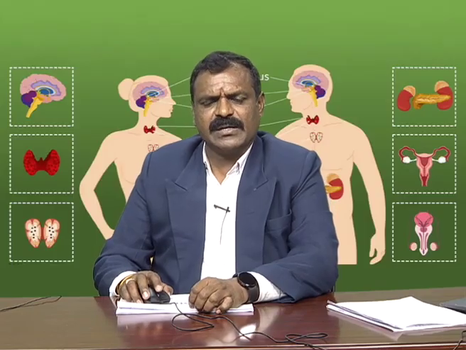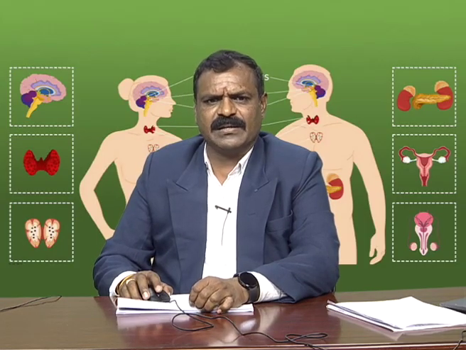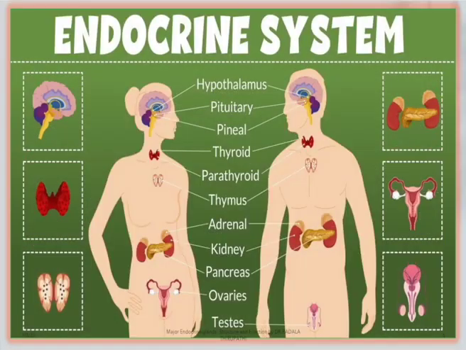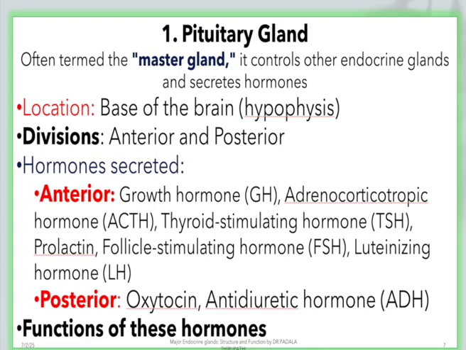I am showing here the entire human body, male and female, with the different endocrine glands situated in different areas, from the brain or head to the lower part of the body, which we can observe here. Now we are going to discuss each and every endocrine gland.